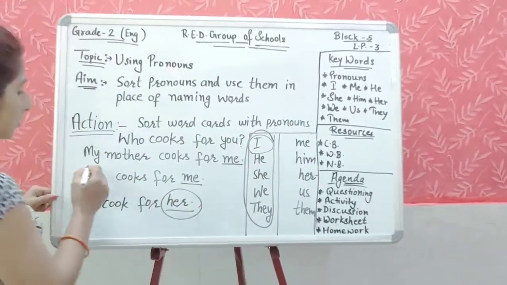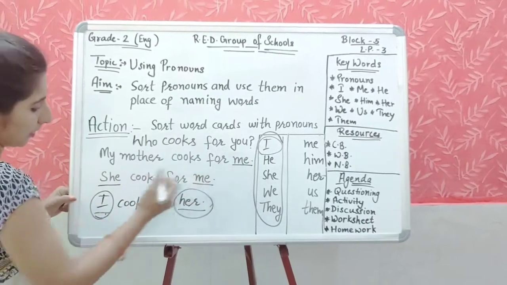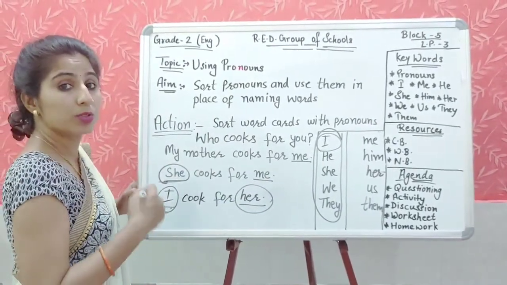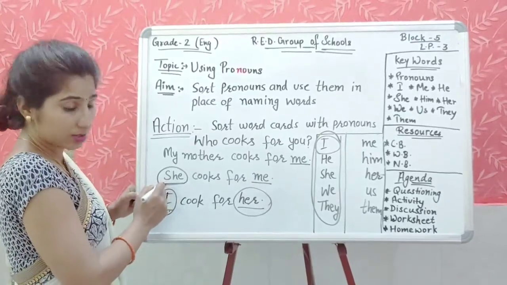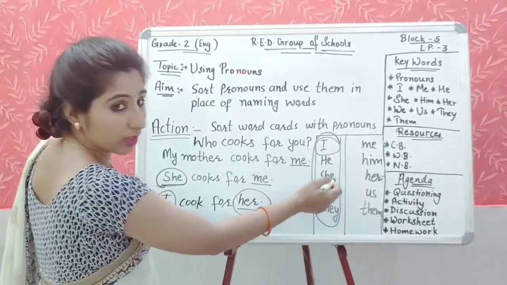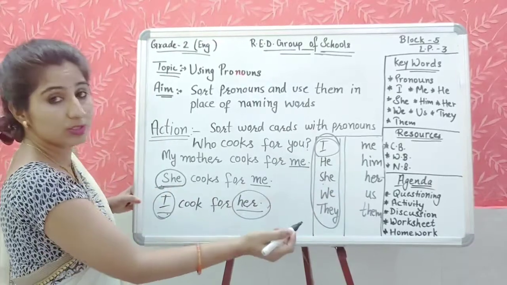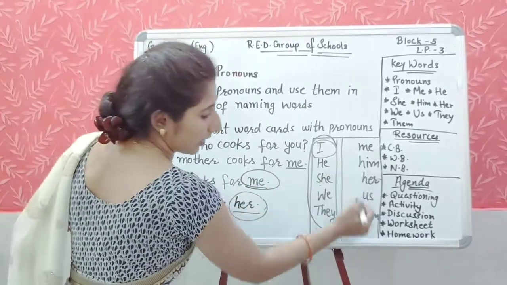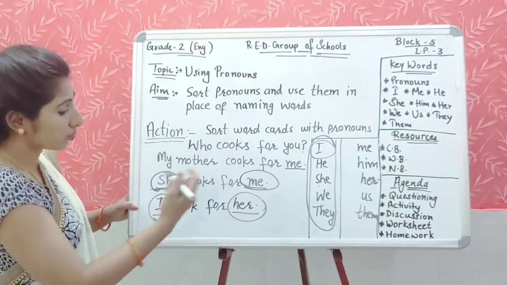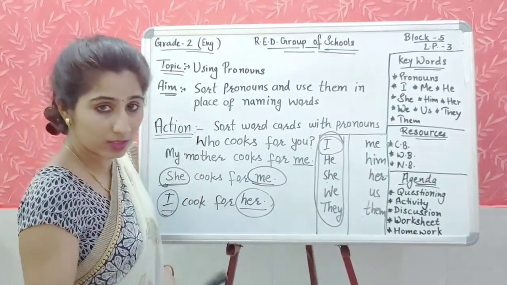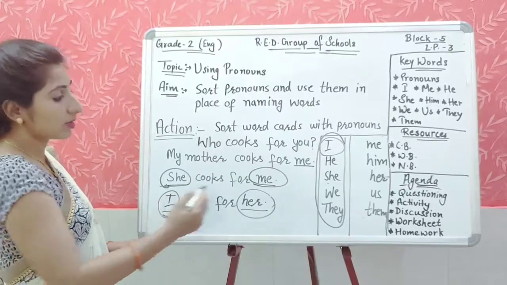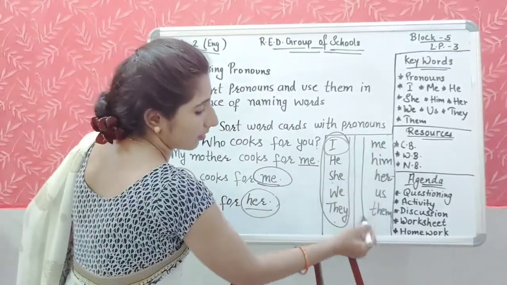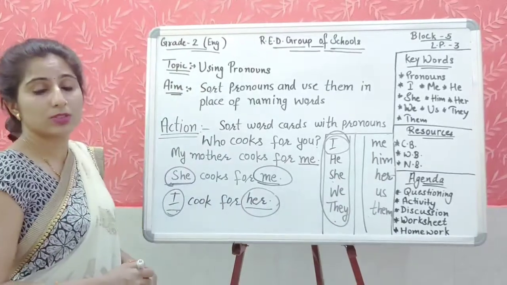Like here I have used my mother cooks for me. She, who is the doer, who is doing the action? She. So I have taken this word from here, she. And who is the receiver here? Me. So this word I have taken from this part. So जो एक्शन को करता है उसके लिए हम इन वर्ड्स का यूज करते हैं, और जो एक्शन को रिसीव करता है उनके लिए हम इन वर्ड्स का यूज करते हैं.